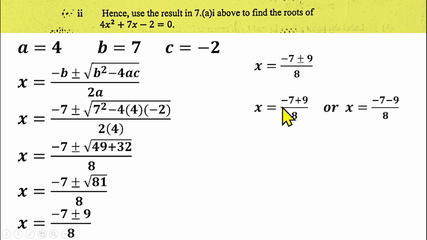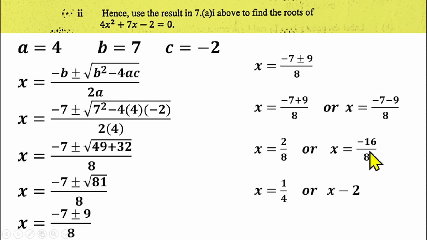You have s is equal to minus 7 plus 9 over 8, or s equals minus 7 minus 9 over 8. Minus 7 plus 9 is 2 over 8, or minus 7 minus 9 is minus 16 over 8. You can reduce that to 1 over 4, or 8 can go into 16, that gives us minus 2. So you have s to be 1 over 4, or s is equal to minus 2. This is not s is s minus 2, so this is a typographical error. That is s is equal to minus 2. So that's the solution to that question.